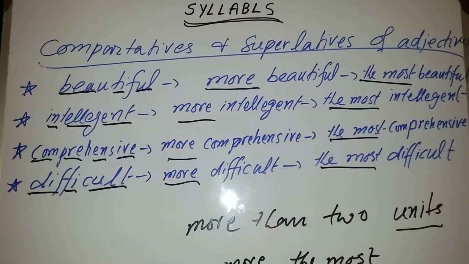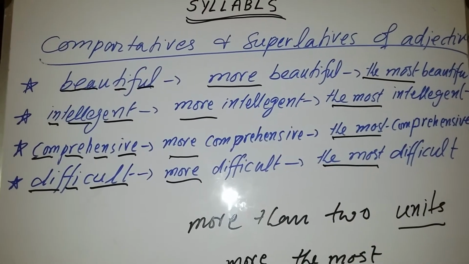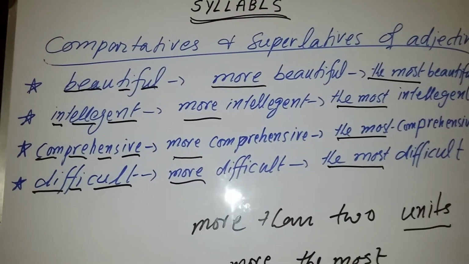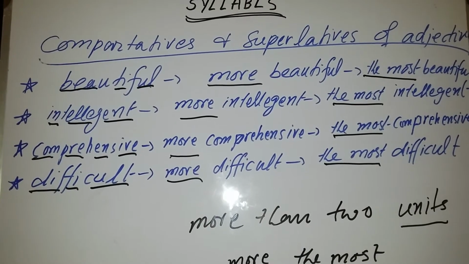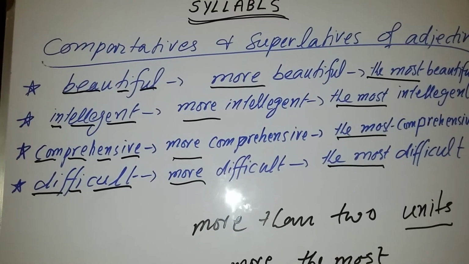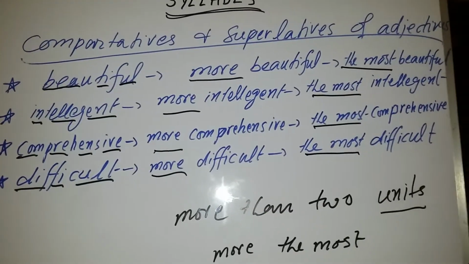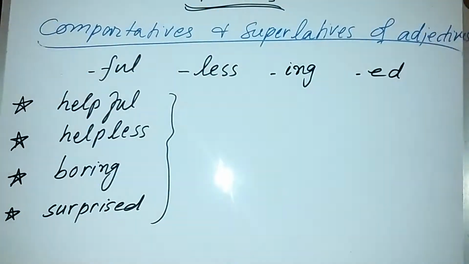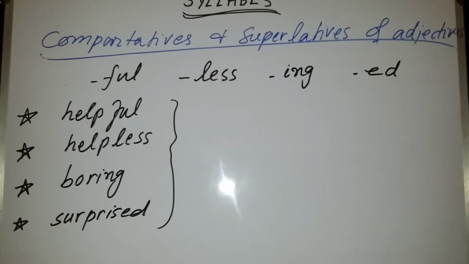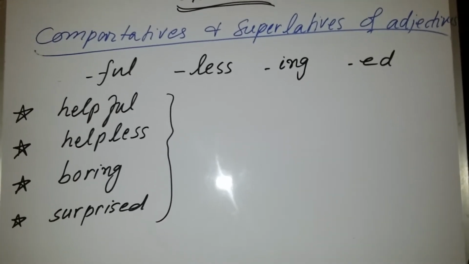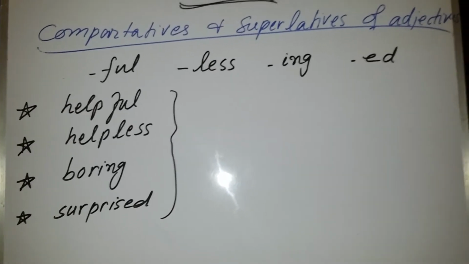Now I'll give you examples of double unit words, 2 unit words, because a 2 unit word can sometimes be converted into comparative and superlative by adding er and est as a suffix, and sometimes by writing more and most. So now I'll give you examples of double unit adjectives. Look in front of you, there are 4 adjectives written which are double unit words: helpful, helpless, boring and surprised.